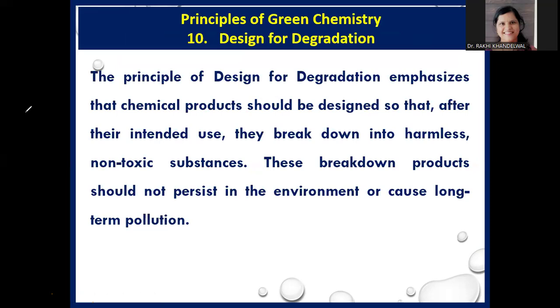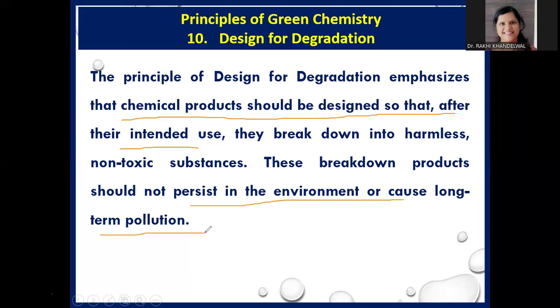Basically, this 10th principle emphasizes that chemical products should be designed so that after their intended use, they break down into harmless, non-toxic substances. These breakdown products should not persist in the environment or cause long-term pollution. So basically, what is the 10th principle of green chemistry? It basically focuses on the safe degradation of chemical products.